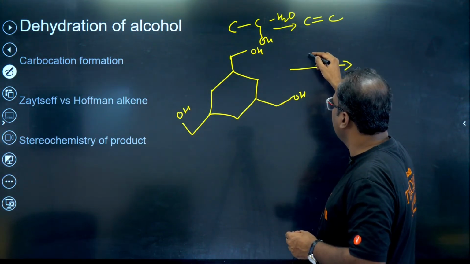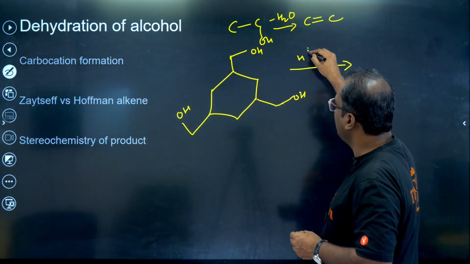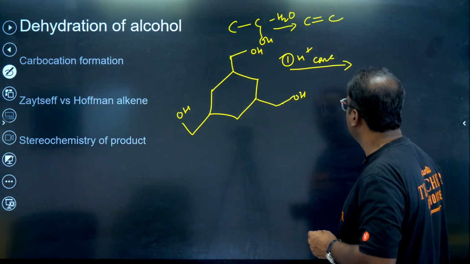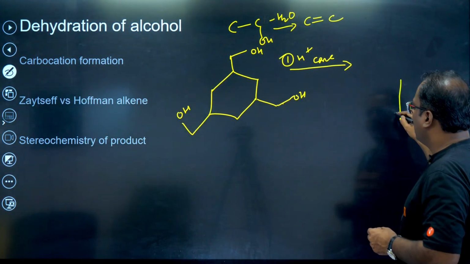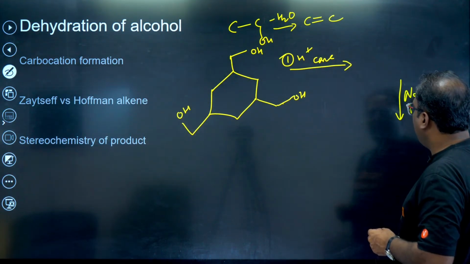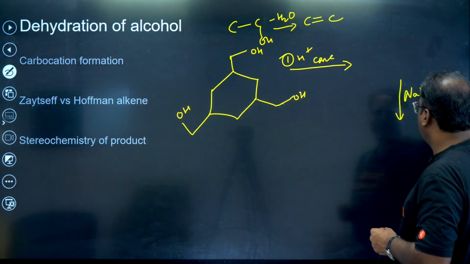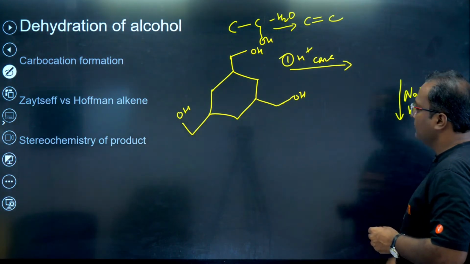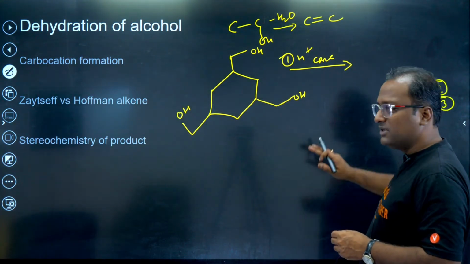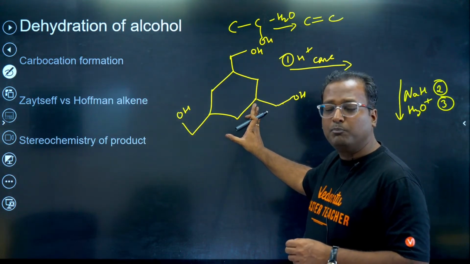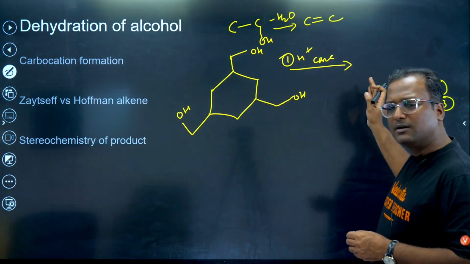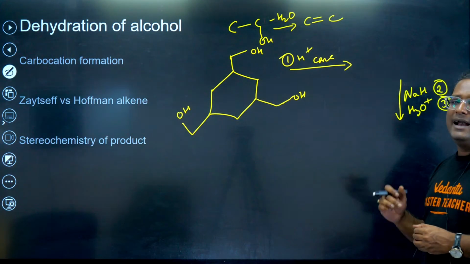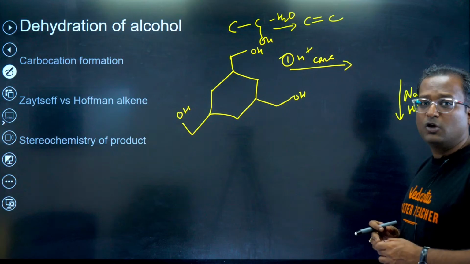We are reacting this with concentrated H plus. That's your step 1. The product that you get, we react it with NaH in step 2 and in step 3, H3O plus. Okay. First step, concentrated H plus, a compound is given to us, we get the product. That product we react with strong base NaH, and then in the next step we react it with H3O plus.